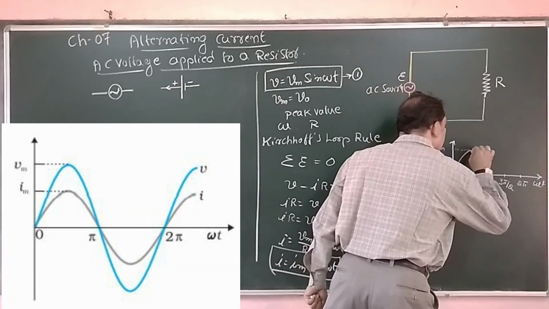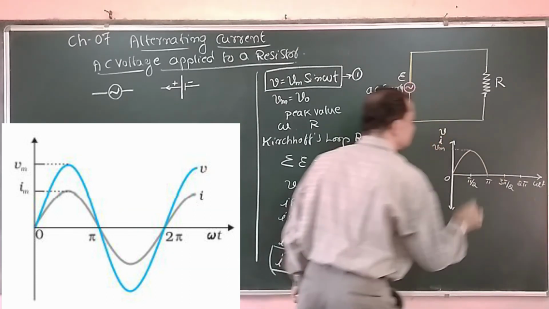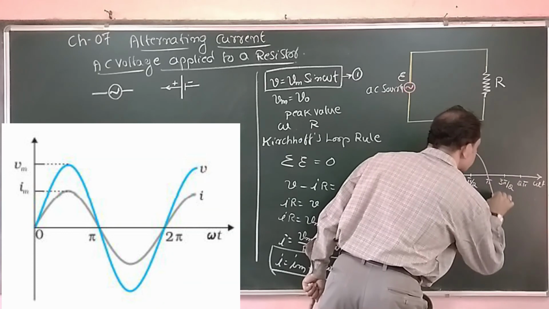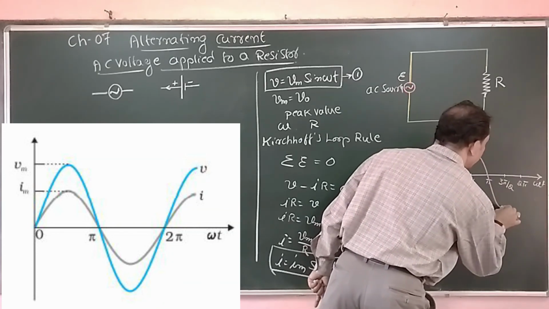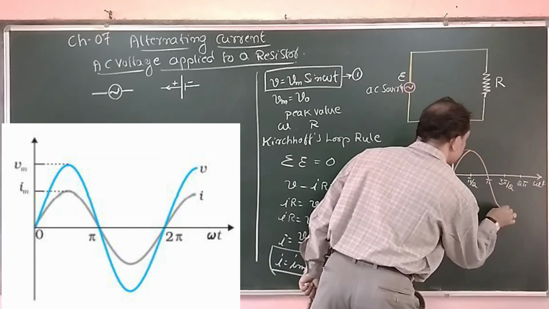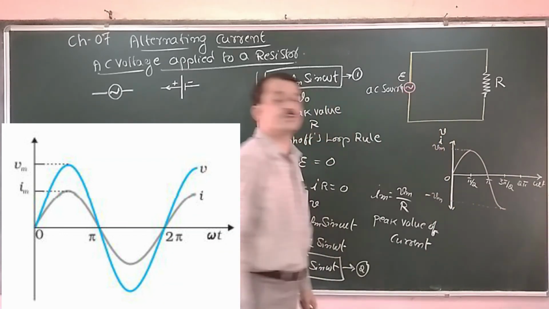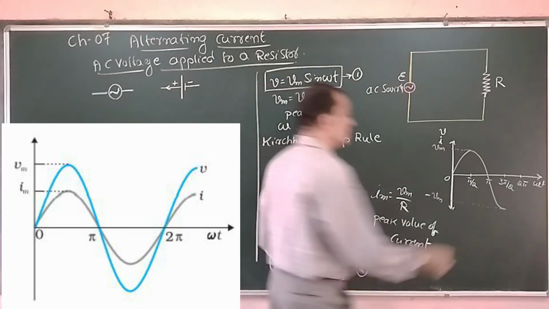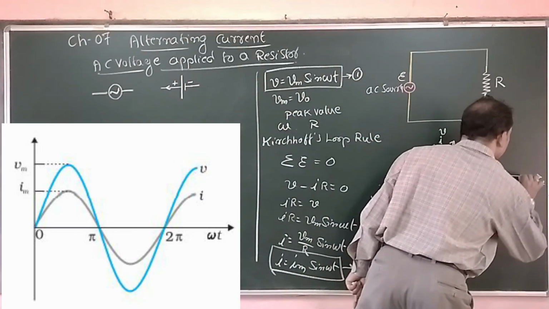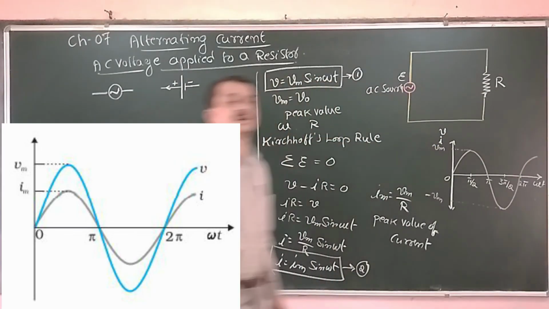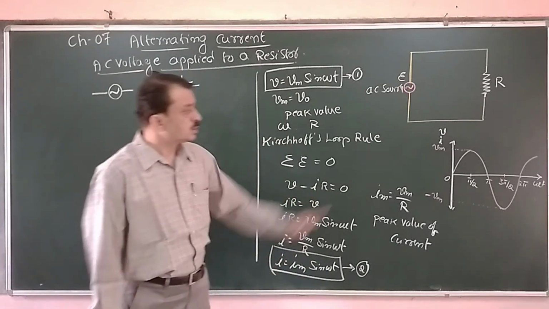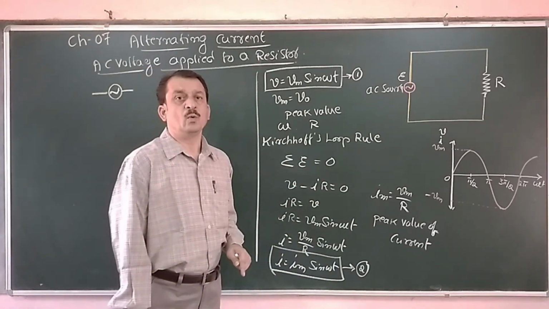Voltage becomes positive and reduces to 0 at 180 degree, and further increases to negative maximum at 270 degree, minus Vm, and reduces to 0. Now this cycle further continues. Now that is a voltage signal.